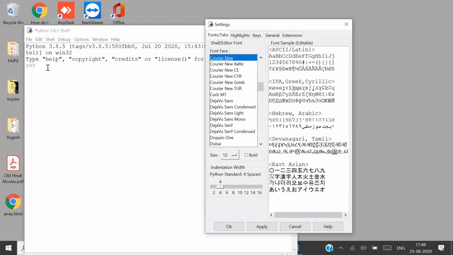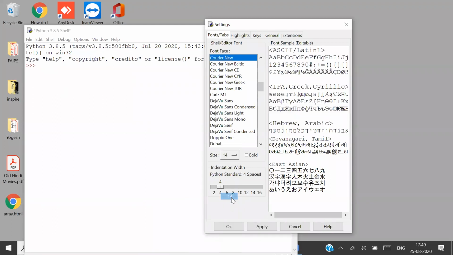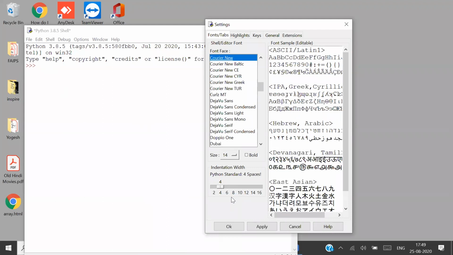Some people find it too small. Then you can change the font size from here. You have to see what font size is comfortable for you. I find font size 14 and font face Courier New to be very comfortable. So I do that. Courier New, size 14.